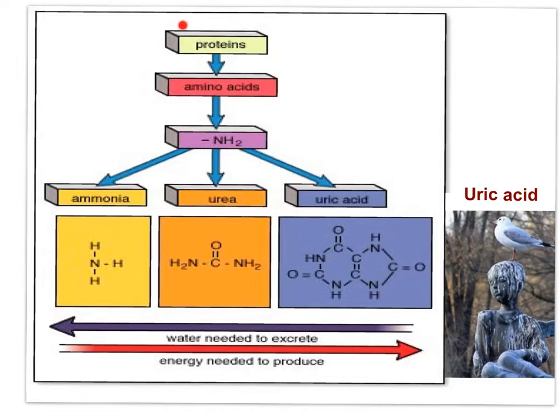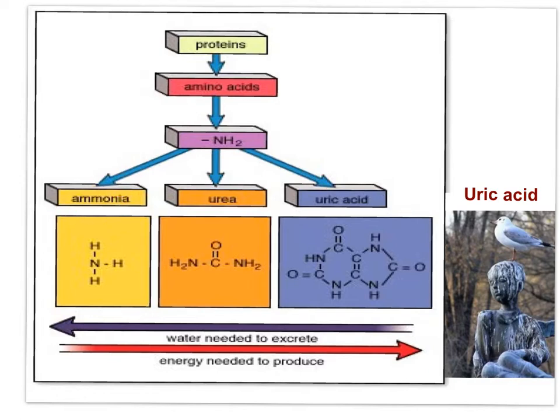When proteins are metabolized into amino acids, and amino acids are broken down releasing amino groups, the amino groups are chemically transformed into ammonia, urea, or uric acid. Ammonia is the most toxic.